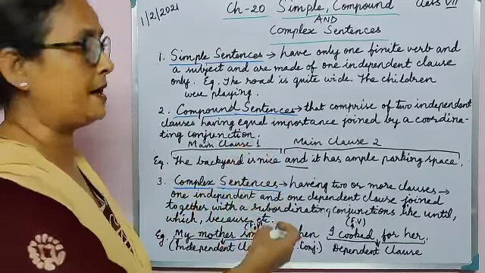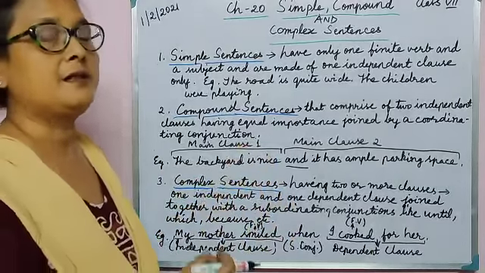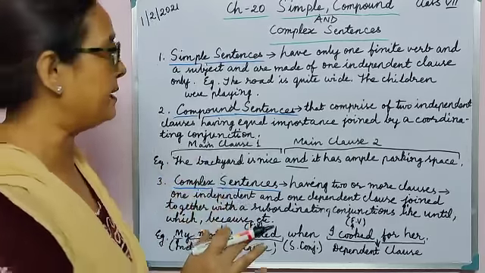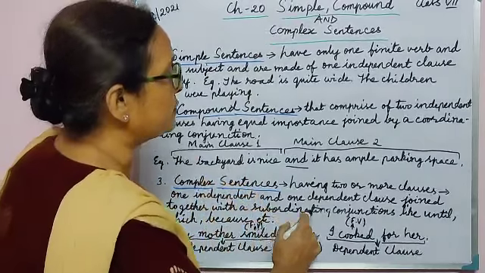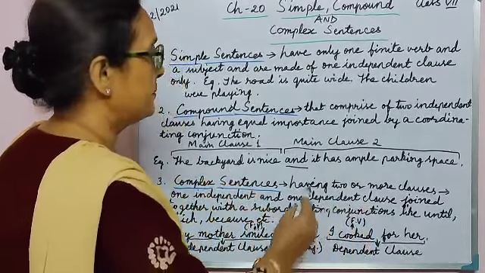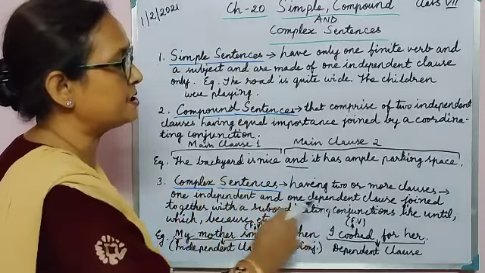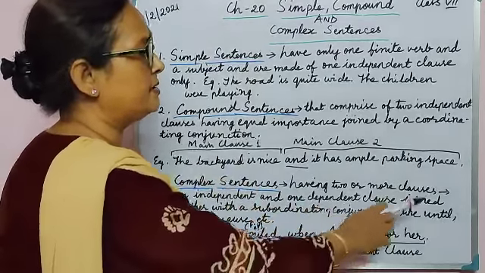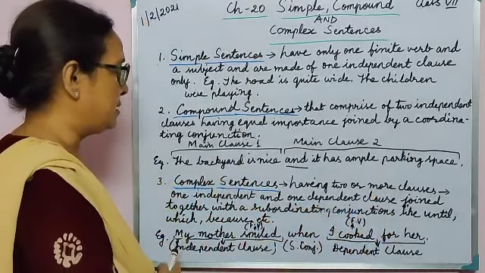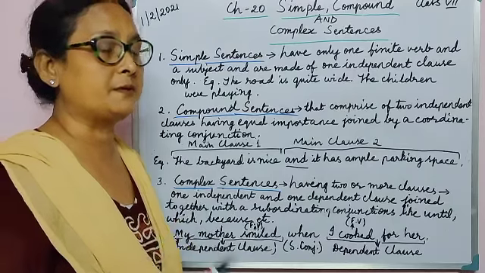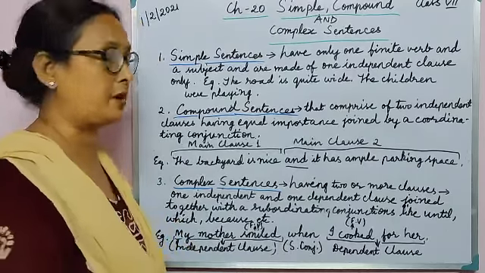In the complex sentence, they cannot be separated like that; one clause is independent and can stand on its own. These are joined together with a subordinating conjunction, and subordinating conjunctions are like while, until, which, because, and there are many more.